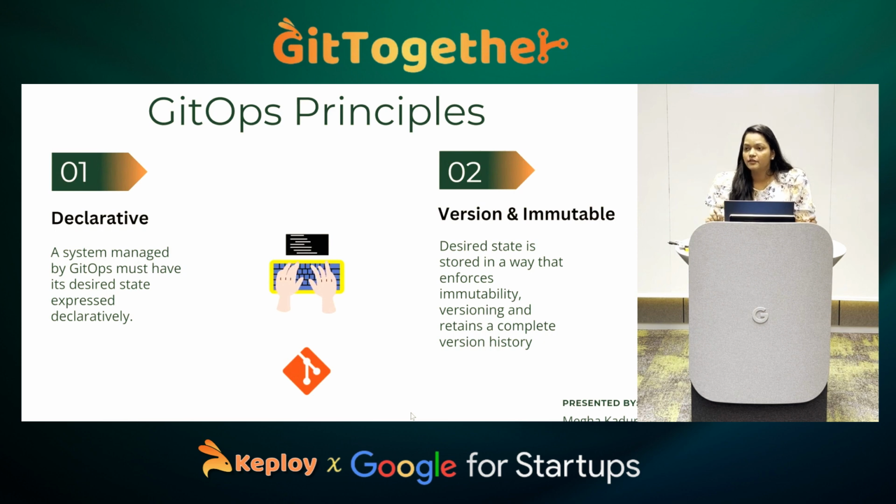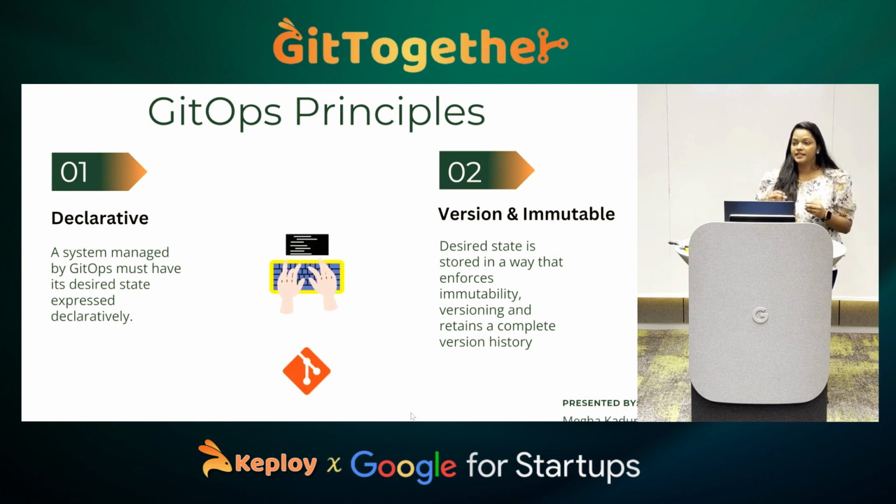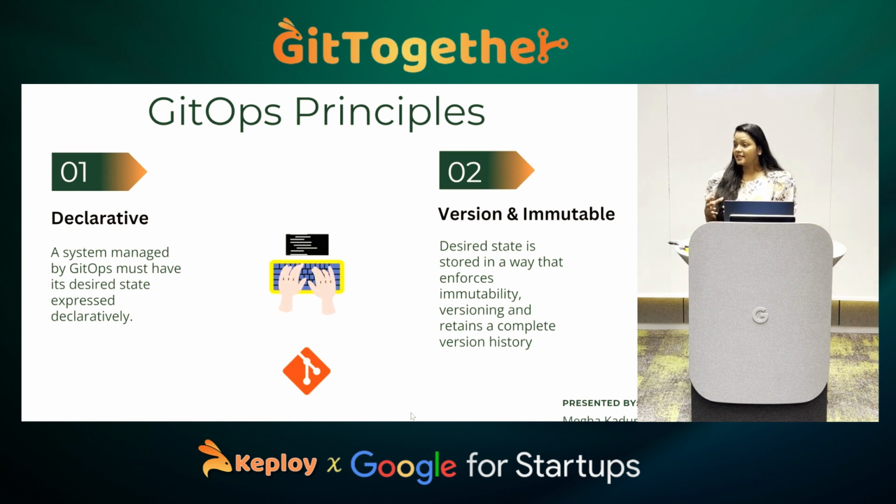Second is versioned and immutable. Not only declaring, whatever you have declared in your YAML format needs to be versioned also, the same way as you version your application code. The code may be written in any language, Java, Python, Go, any language. We also want our desired state to be versioned so that it acts as a single source of truth, and we can track the history also.